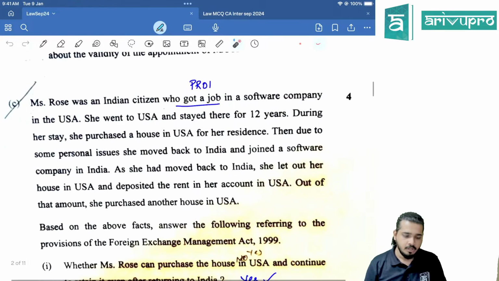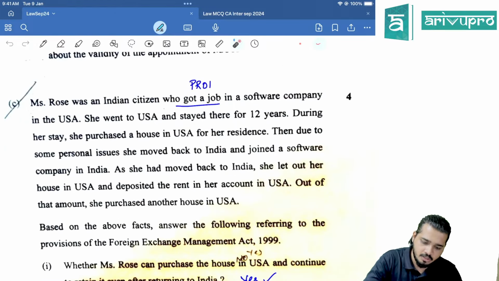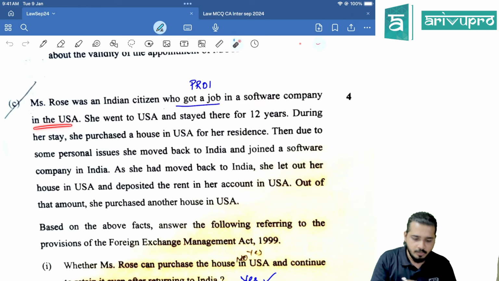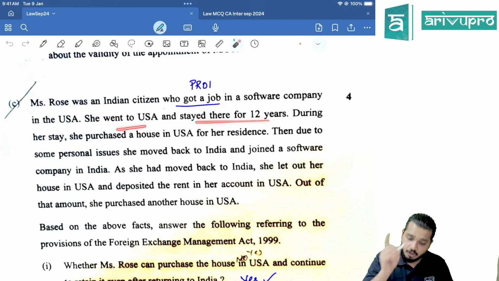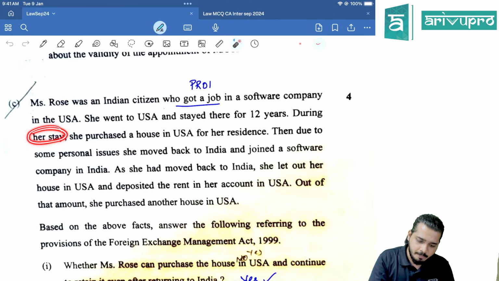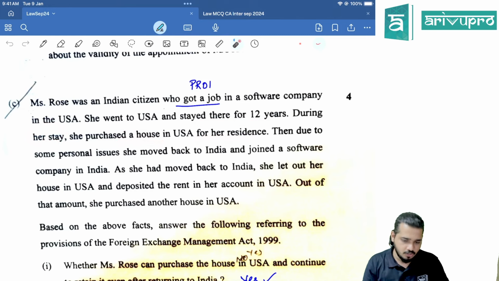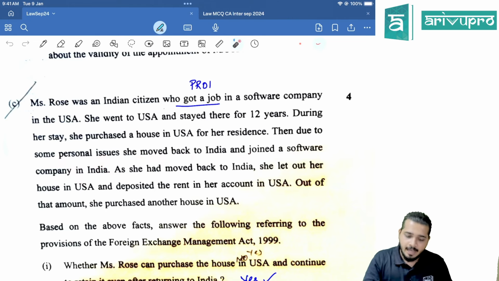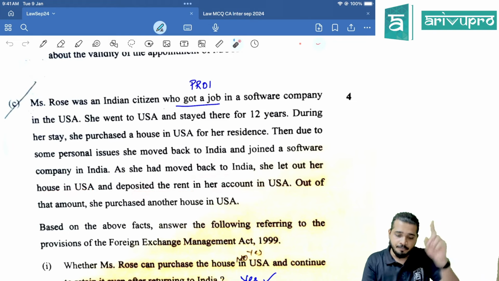Right. Next. Miss Rose was an Indian citizen who got a job in a software company in the USA. She went to USA and stayed there for 12 years. During her stay, she purchased a house in USA for her residence. Then, due to some personal issues, she moved back to India and joined a software company in India. As she had moved back to India, she let out her house in USA and deposited the rent in her account in USA.